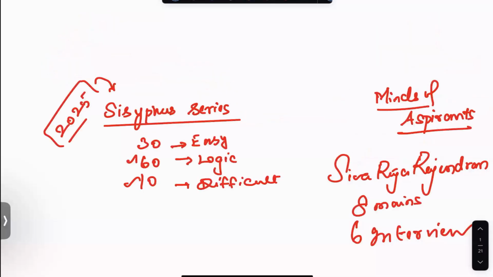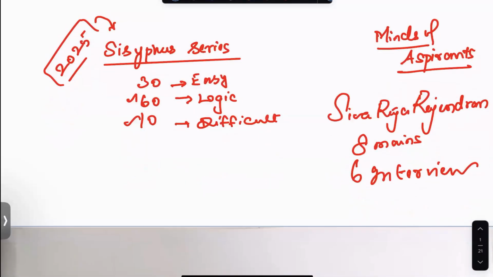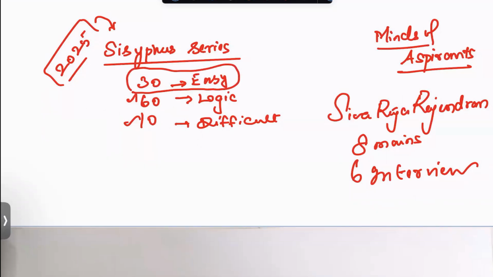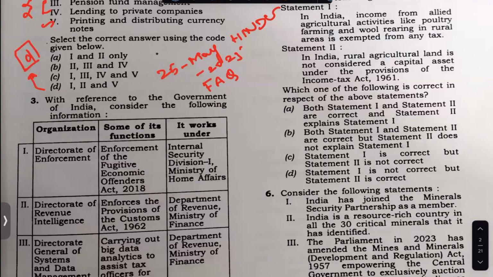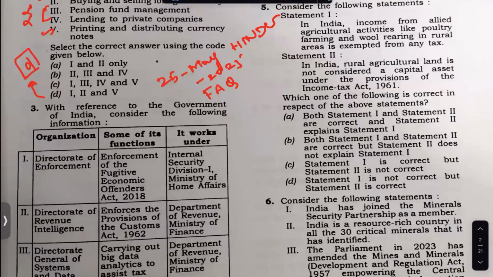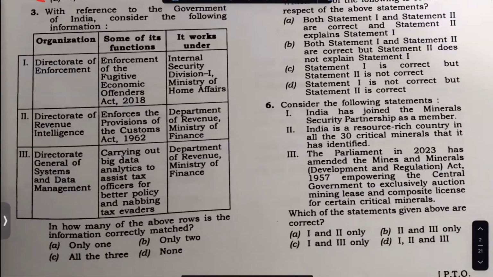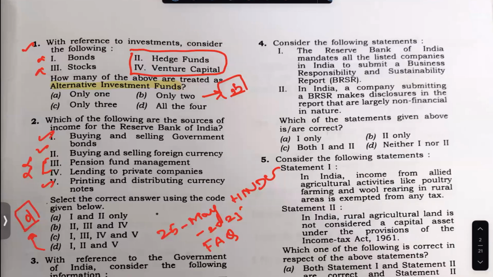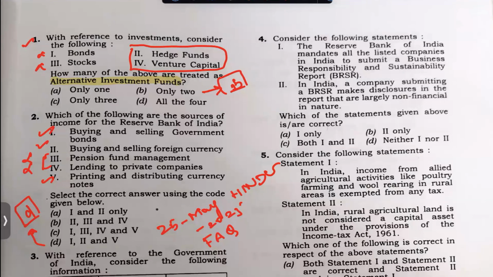In the initial Sisyphus series of videos that we have made, I have repeatedly said we should look for these 30 appropriately not so difficult questions. So I'm going to solve that. In this question, I have a little bit of knowledge. This is not true. Enforcement Directorate, ED, is not true, and I know a little bit of this, but I'm not sure about this. So this will come in the 60 question paper. Detailed analysis will be done for this, but I'm going to take easier questions.